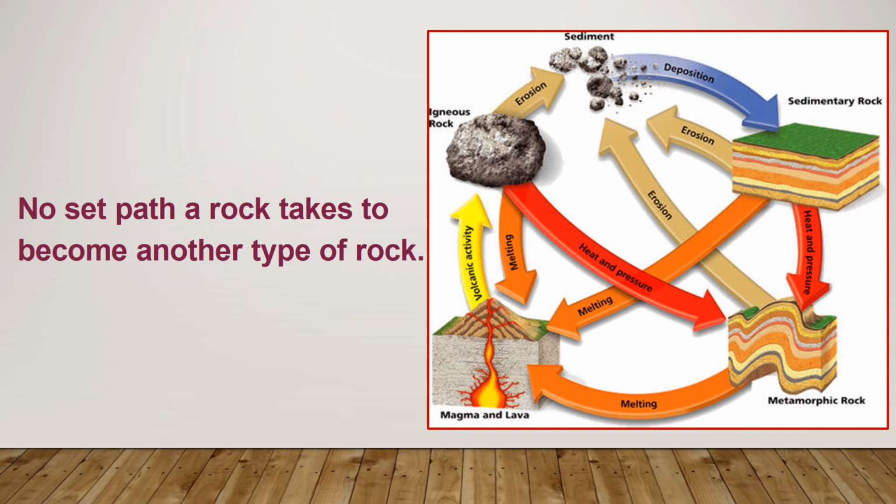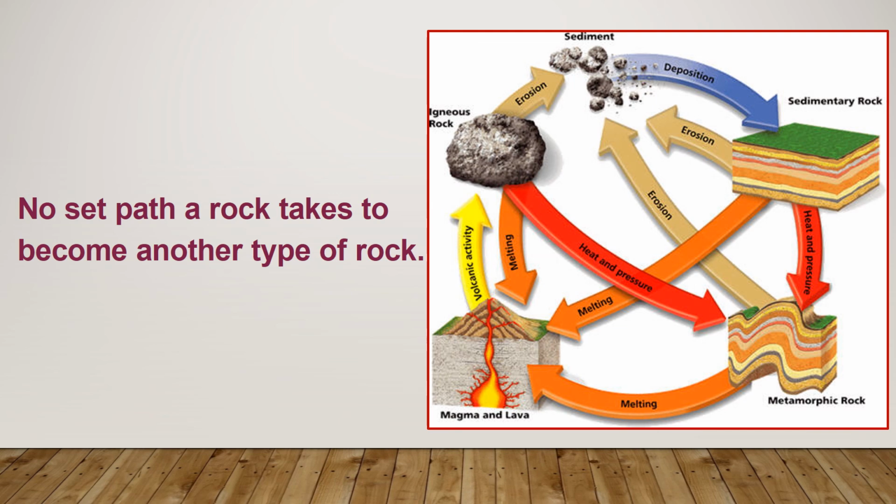Same thing. If you look at those arrows with orange colors, they have melting written on top of them. They change any type of rock to magma and lava. Erosion, same thing. Any type of rock can change to sedimentary using the arrows of erosion and weathering.